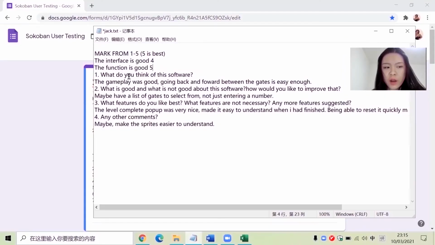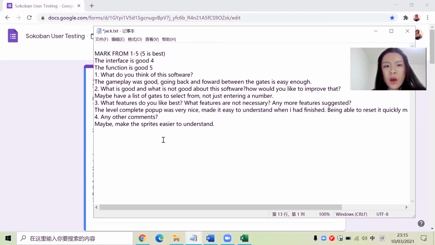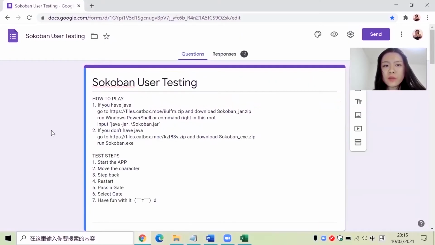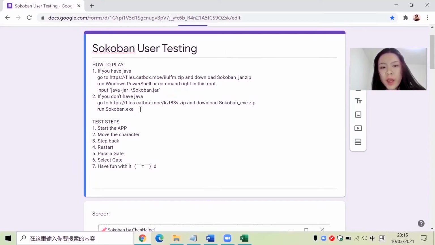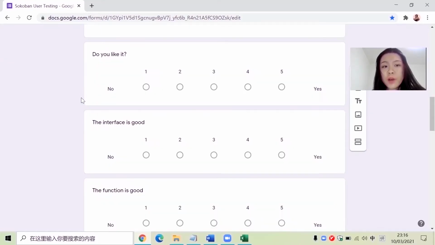I really thought about how to create a questionnaire. And this is the historical version I used in my mock evaluation. I found the best way to do it is Google Forms. I show directly how they can download my game and how to play it. I give this screenshot to remind them what the questionnaire is for: feedback for my game. I think people may be happier with this kind of quick question, easy to choose.